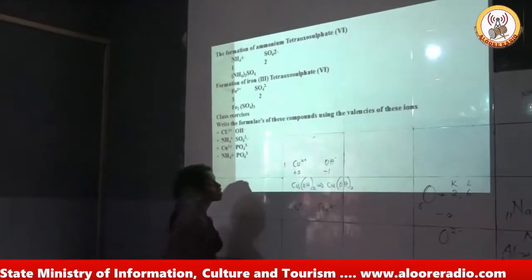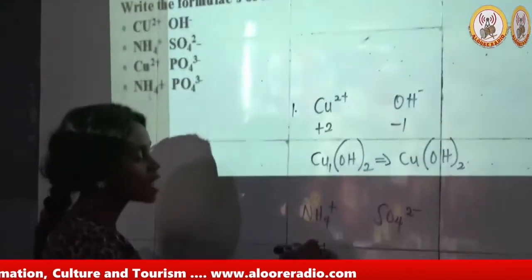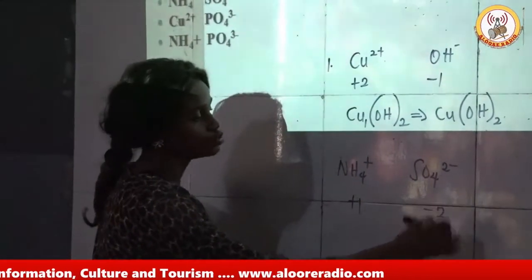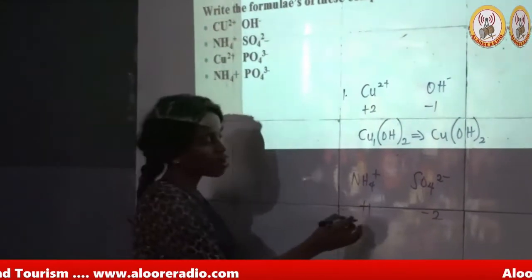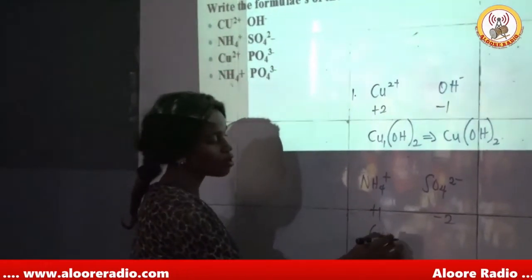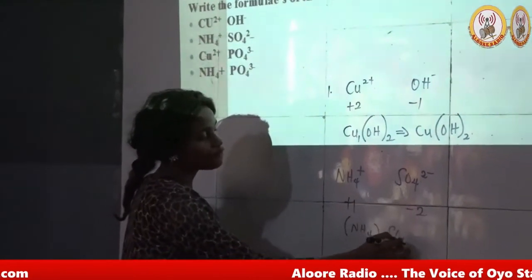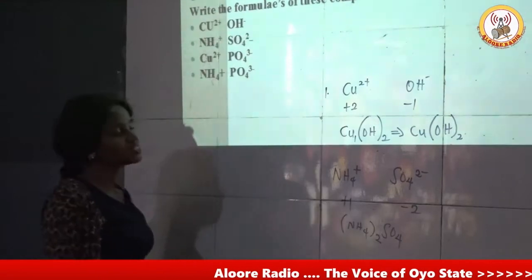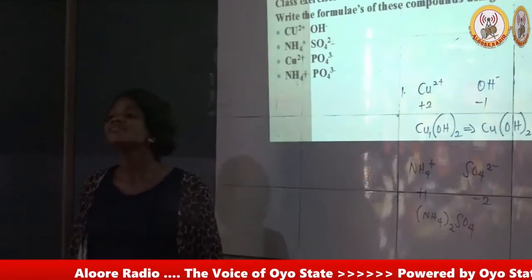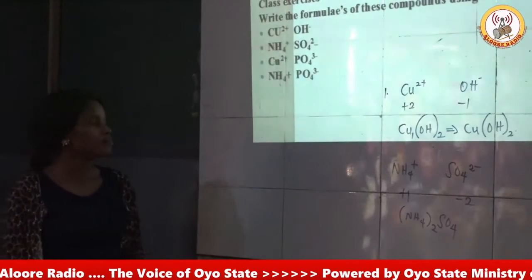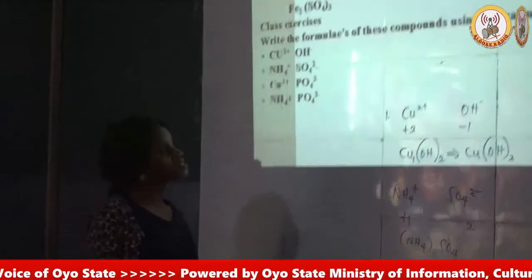The valency here is +1 and the valency is -2. I ignore the charges, I exchange the valencies. (NH4)2SO4. This is ammonium tetraoxosulfate 6. Ammonium tetraoxosulfate 6. Then we move to the third exercise.